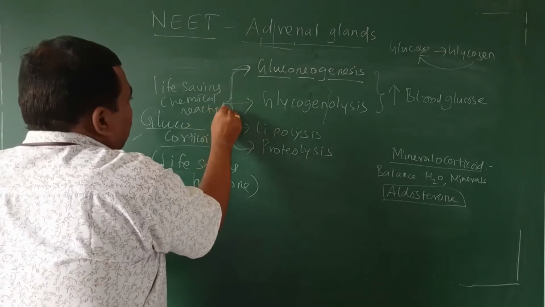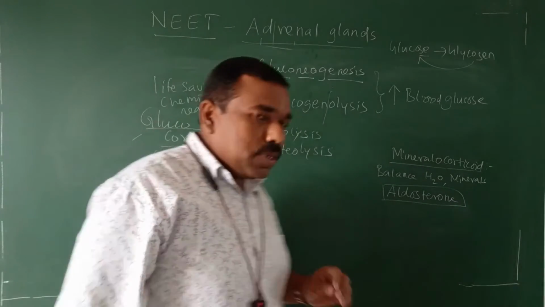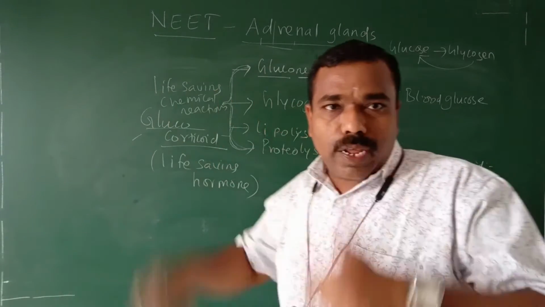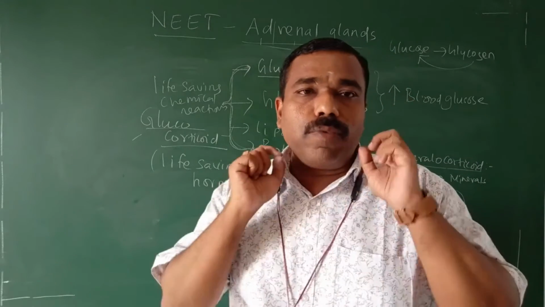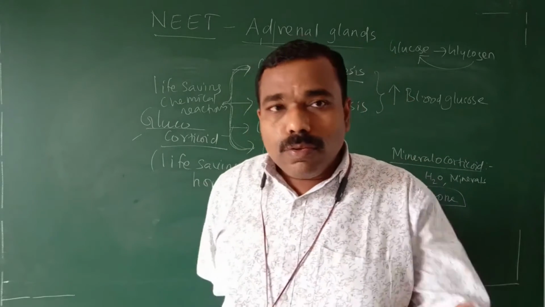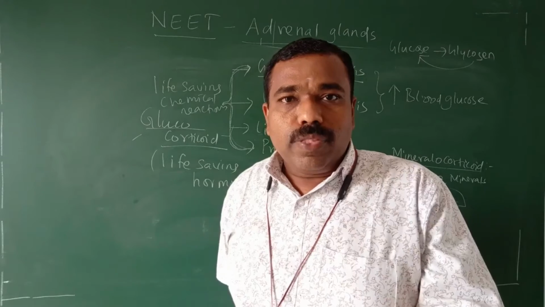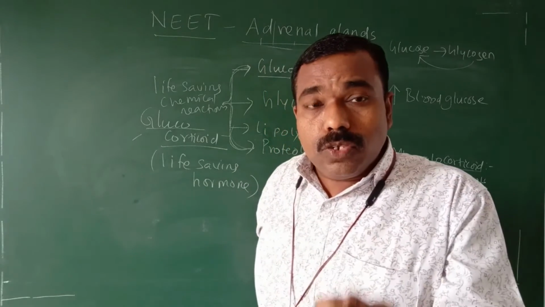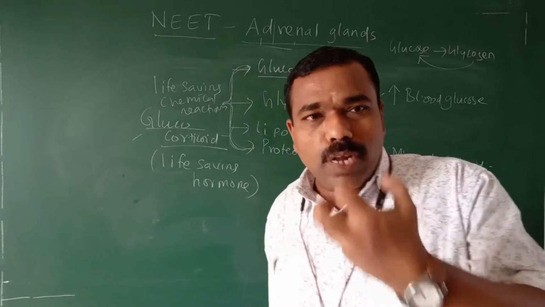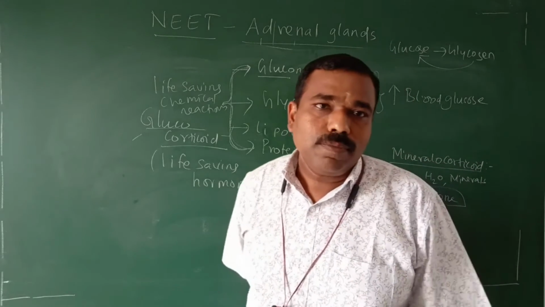reaction in our body. Life-saving chemical reaction. This metabolism only providing glucose when there is an emergency situation, when there is a need of more glucose in our body.